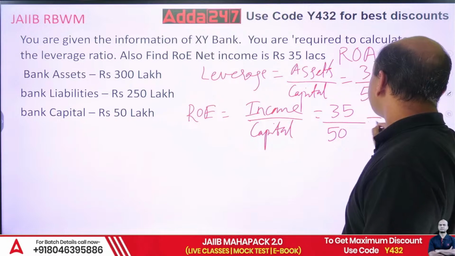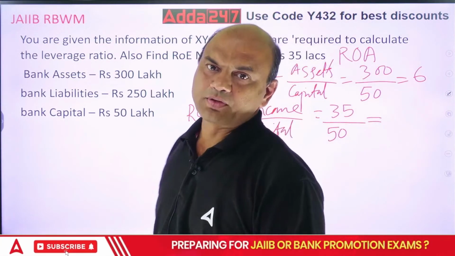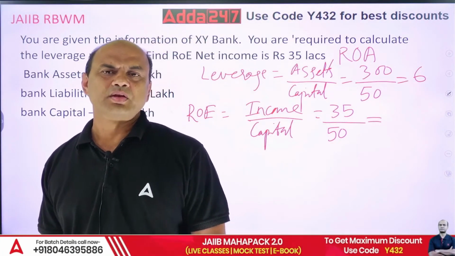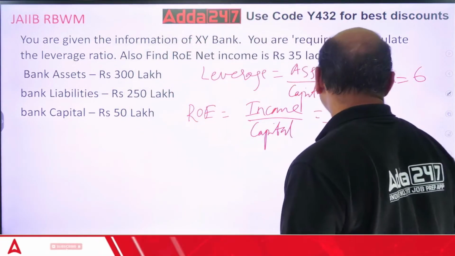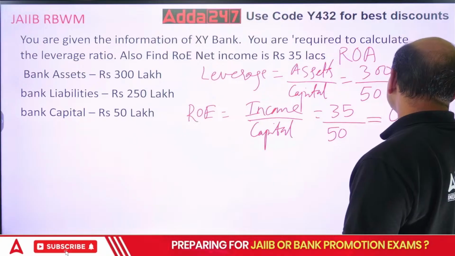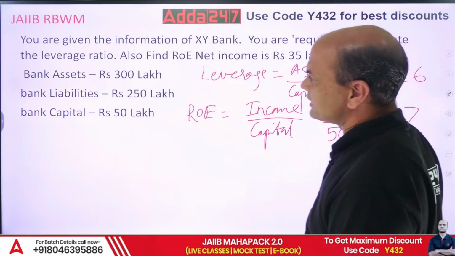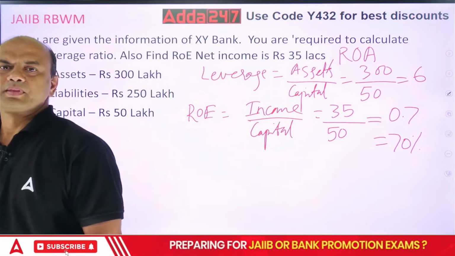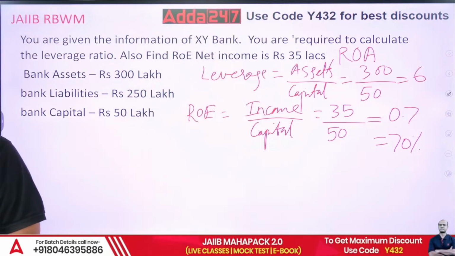So 35 upon 50. So 0.7 or 70% you can call it. Okay? 0.7. Getting this everyone? ROE, you got it? Let me see comments. All of you have got ROE?